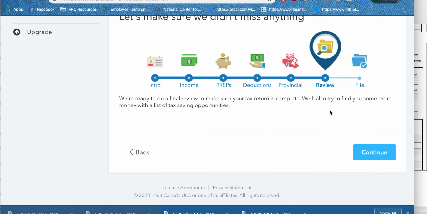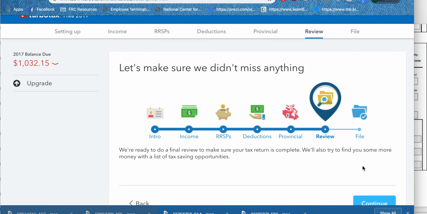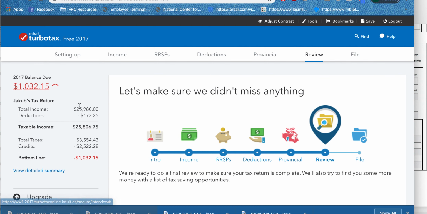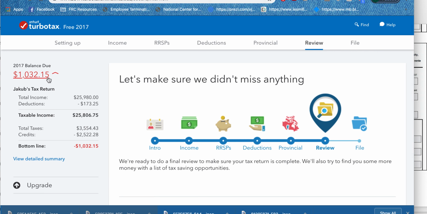And we're basically done. Okay, so now it's going to ask us to review it and then file, but I don't obviously want to fully file it. So if you just look at the left corner here where my mouse is, this $1,032.15. So based on all his income, the deductions, taxable income, credits earned, he owes $1,032.15. That's largely going to be because of his contract work that he didn't get taxes taken off of. So this is red, which means he owes. If it was green, he'd be getting a refund. And that's all there is to it.